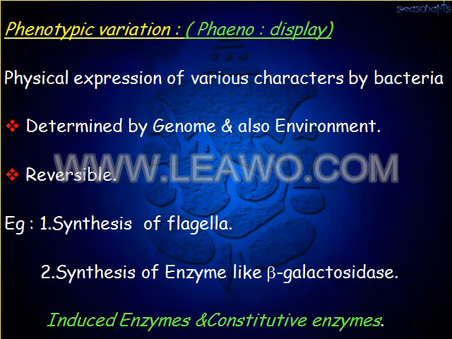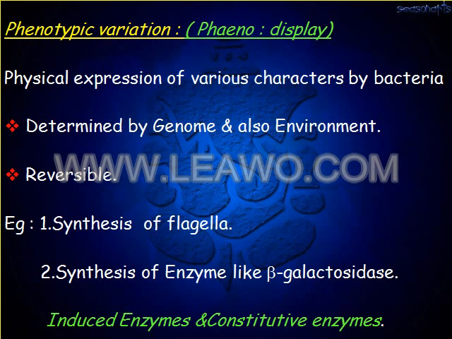The next variation is the phenotypic variation. Pheno means display. The physical expression of various characters of bacteria takes place by means of the genome and also by the environment, so it is a reversible phenomenon. An example is synthesis of flagella.